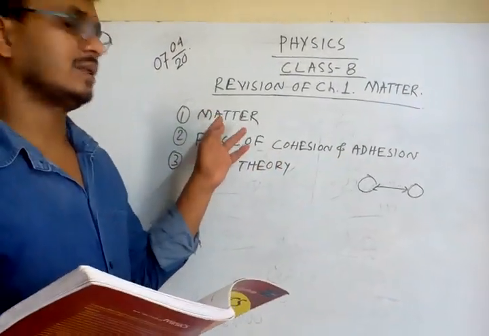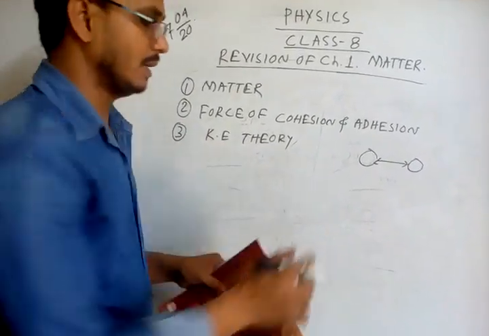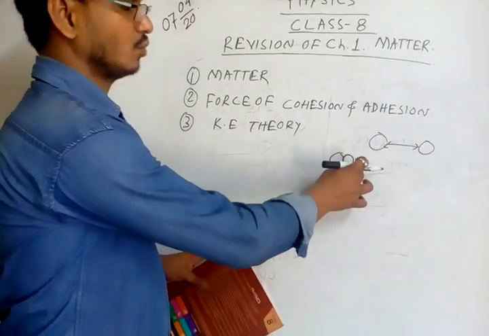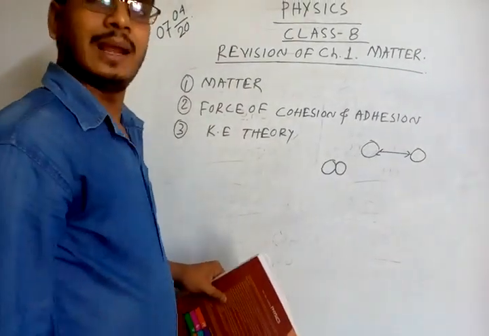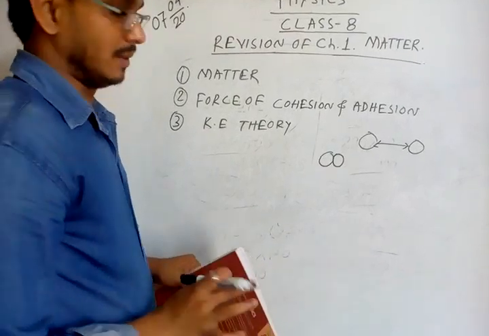In matter, there are three types: solid, liquid, and gas. In case of a solid, the molecules are tightly packed. That is, the force of attraction is very high, and the intermolecular space is zero, or you can say negligible.